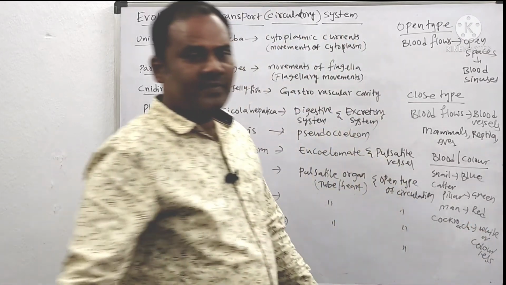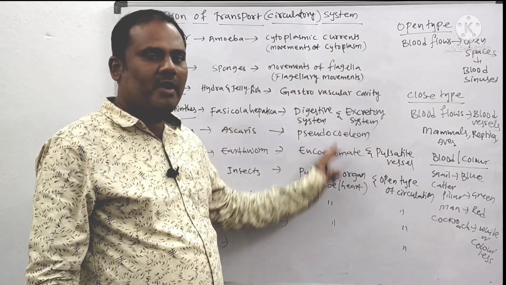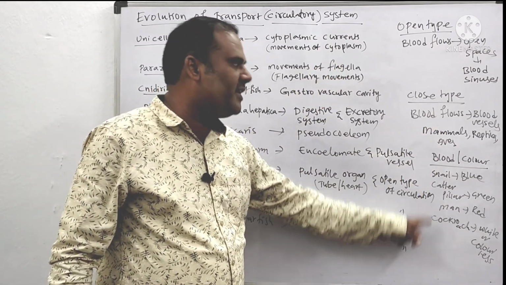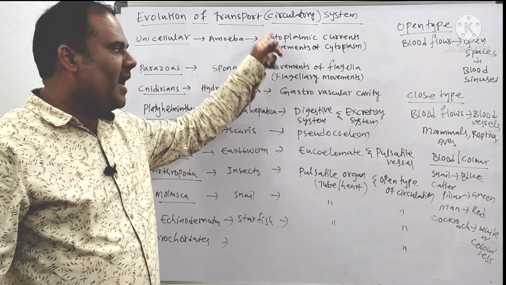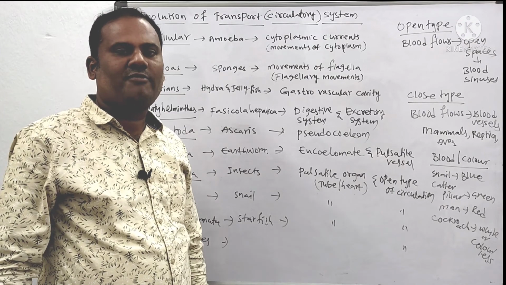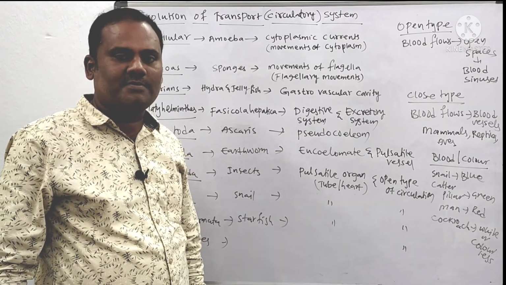So this many differences are there in the transport system, right from the beginning, from amoeba to developed organisms like mammals. The color is different, the type of circulation is different, and the type of circulatory organs is also different. This is about the evolution of the transport system in different organisms.